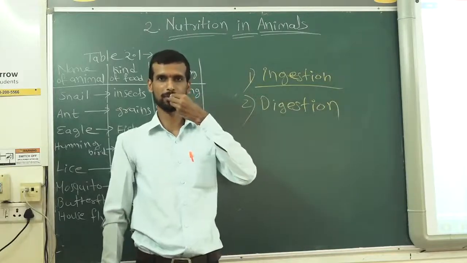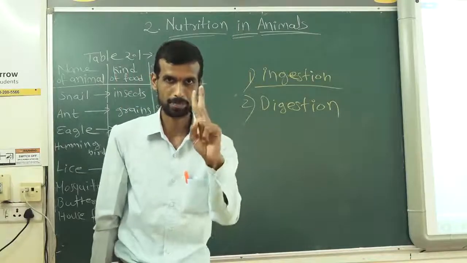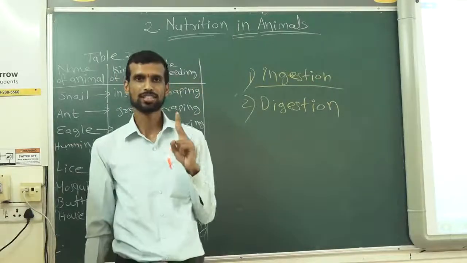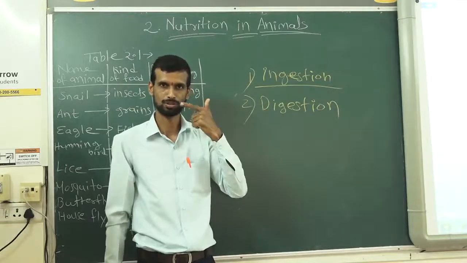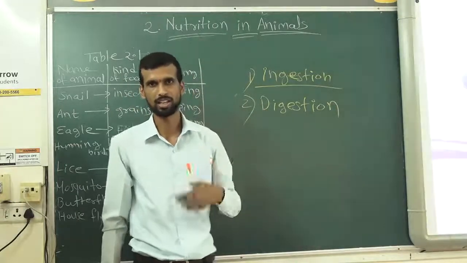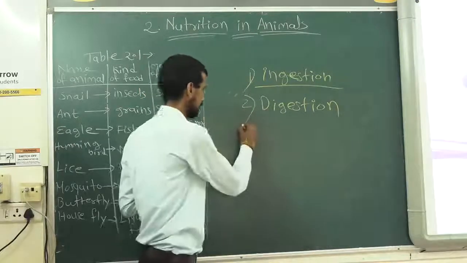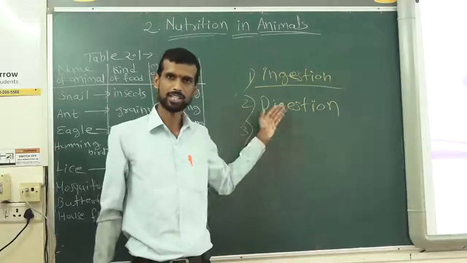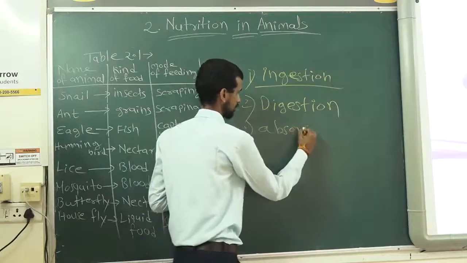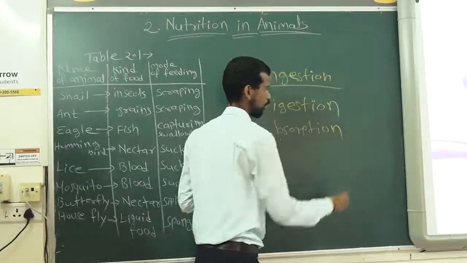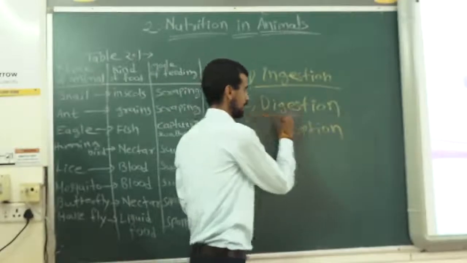After taking food in the mouth, the second step of nutrition starts. That is nothing but digestion, right from your mouth till your small intestine and large intestine. This process goes on. Then, after digestion, the next is absorption, absorption of digested nutrients.